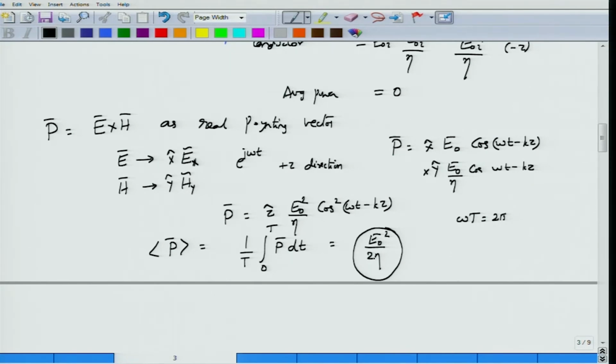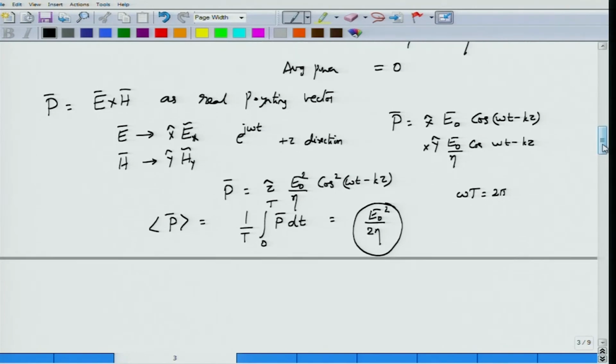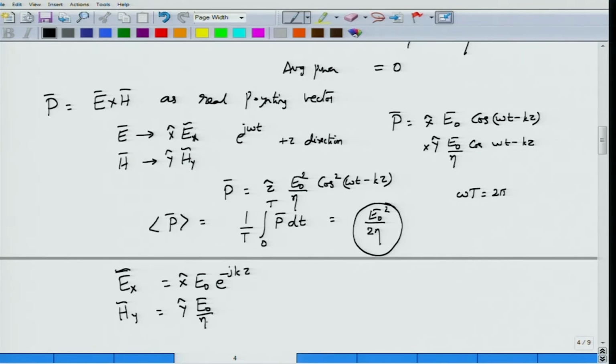Now how can I obtain the same expression when electric field and magnetic fields are represented in terms of their phasor quantities? Well, in terms of the phasor, electric field will be Ex phasor, which is E0 e power minus jkz, still along x hat, and the magnetic field phasor will be Hy, along y, E0 by eta, e power minus jkz.